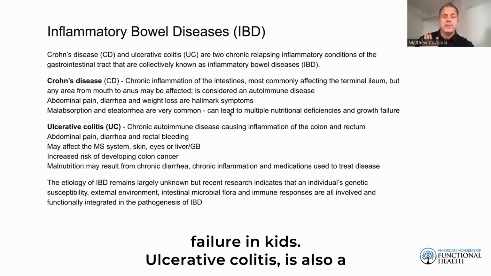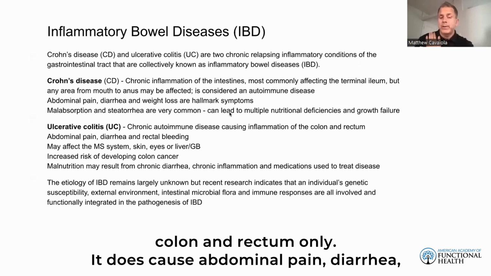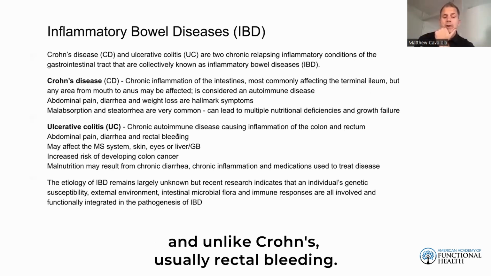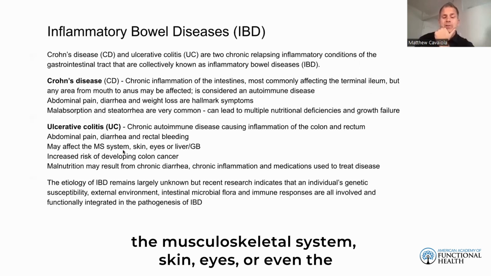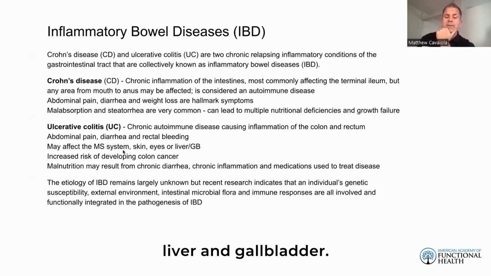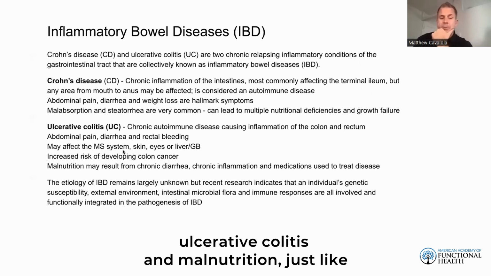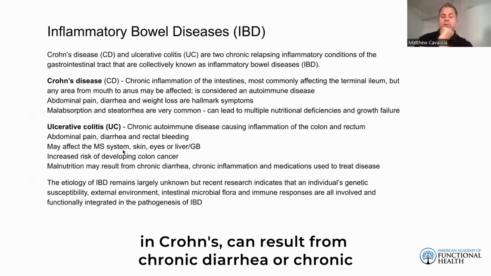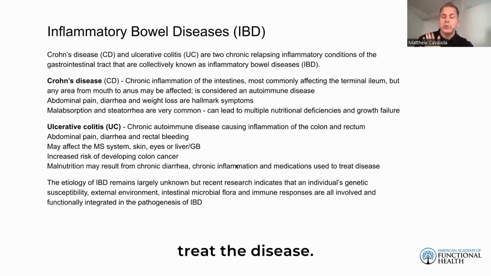Ulcerative colitis is also a chronic autoimmune disease causing inflammation of the colon and rectum only. It does cause abdominal pain, diarrhea, and unlike Crohn's, usually rectal bleeding. It can also affect the body systemically. It can affect the musculoskeletal system, skin, eyes, or even the liver and gallbladder. There's an increased risk of developing colon cancer with ulcerative colitis, and malnutrition, just like in Crohn's, can result from chronic diarrhea or chronic inflammation, and even the medications used to treat the disease.